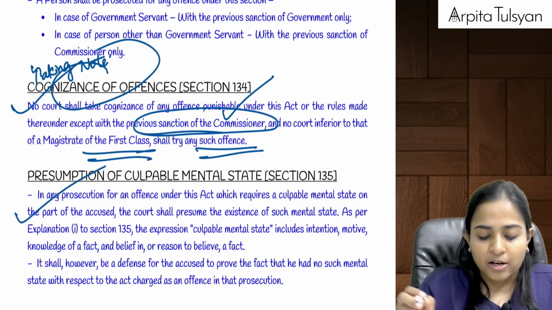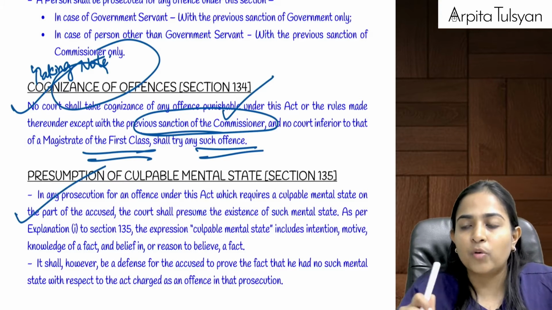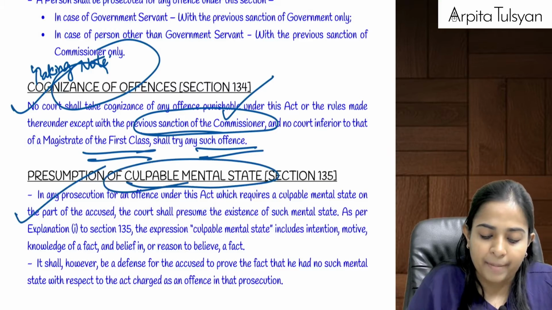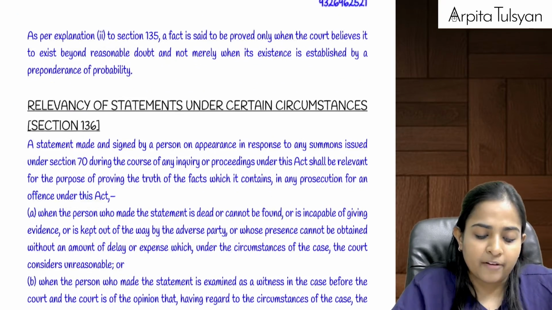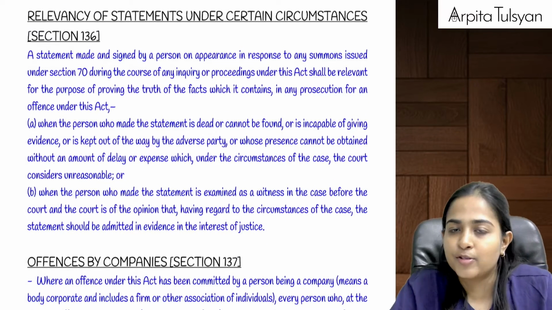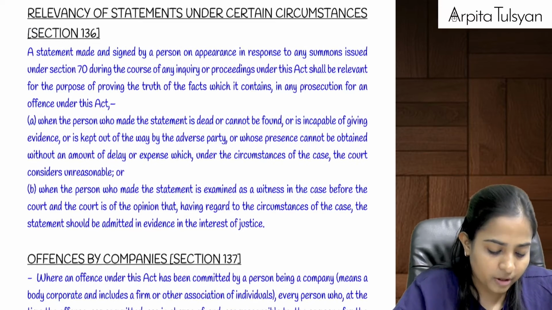Okay, and normally for any offense under GST, it is assumed that the person who is found guilty is a person of culpable mental state. Culpable mental state means his intention was to do the default, and the burden of proof is on that guilty person that he did not have the intention of doing the fraud.